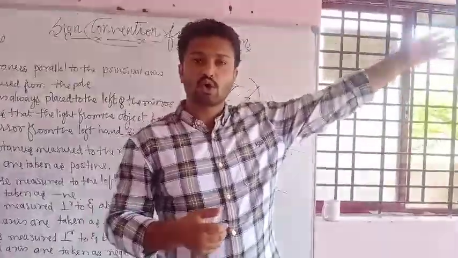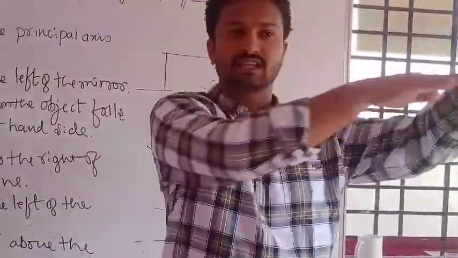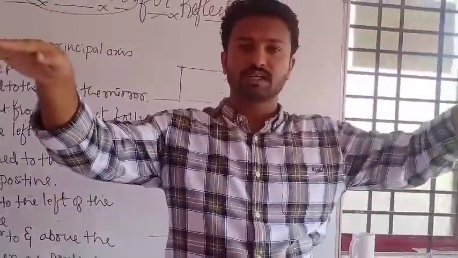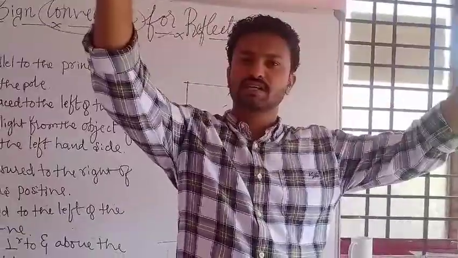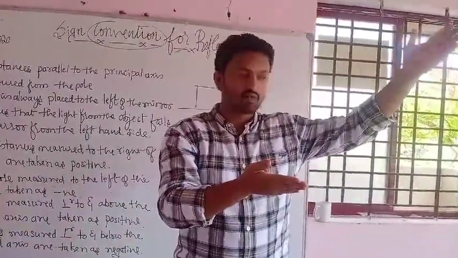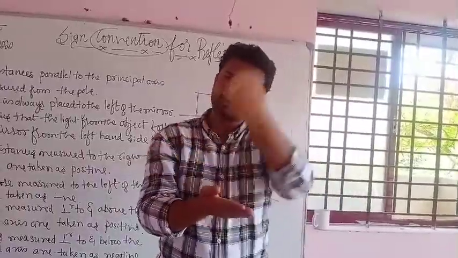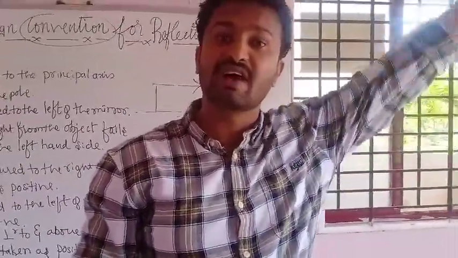First one is when your object is at infinity. This is the principal axis, and here is the object at an infinite place. We don't know the place of the object. One ray is parallel to the principal axis and converges at f, and one more ray, also parallel to the principal axis, also converges at f. This is the condition where your object is at infinity.